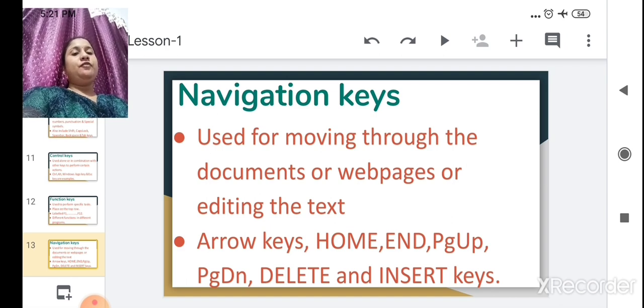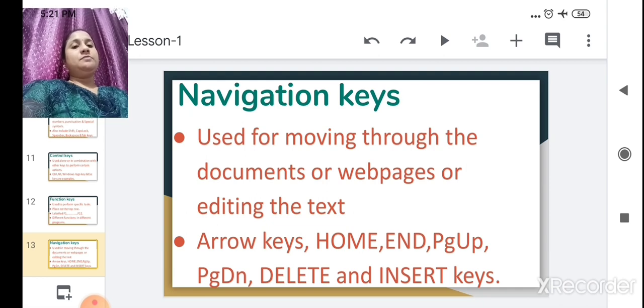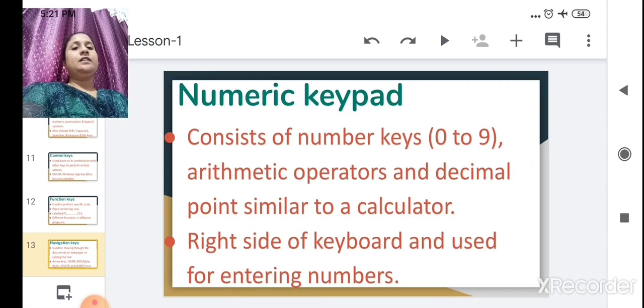Delete. If you want to delete any file, folder or word, just click on it and press Delete. It will delete, but not permanently from your computer; it is a temporary delete. Insert. If you forgot any sentence or picture, by pressing the Insert key you can insert those words or pictures. For this purpose these keys are used. Got it? Navigation keys.